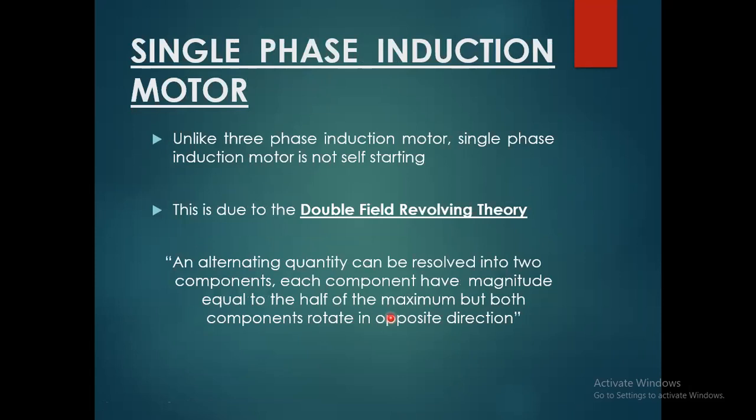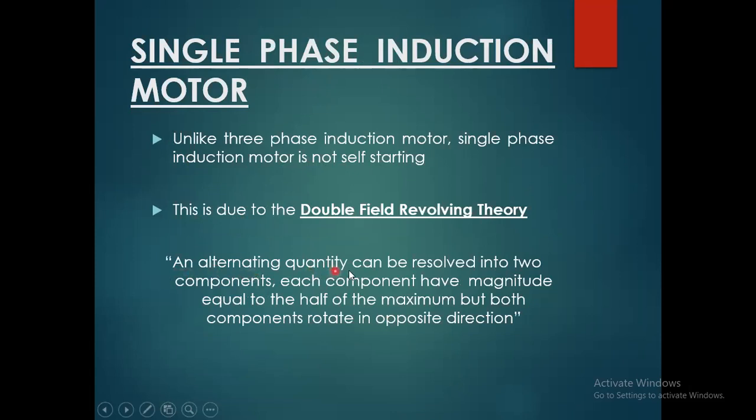Now moving towards the next aspect, the single phase induction motor and some of its other features. Unlike the three phase induction motor, the single phase induction motor is not self starting. This is due to the double field revolving theory.